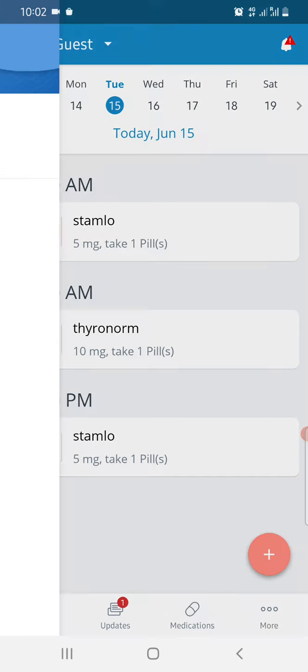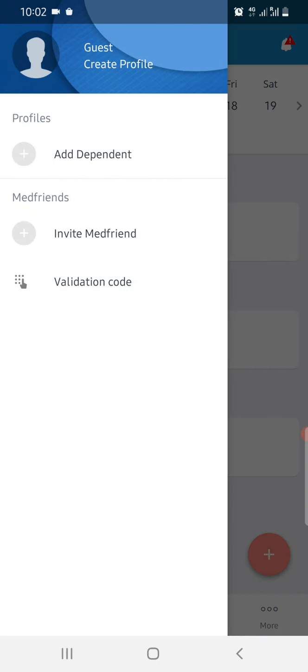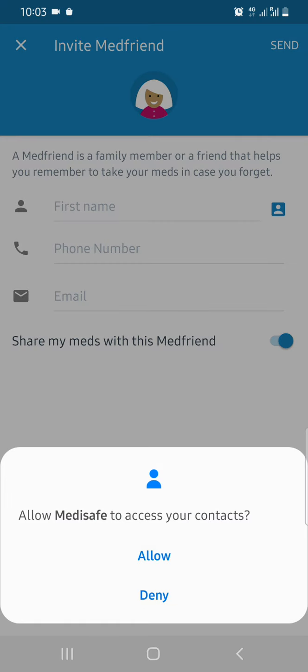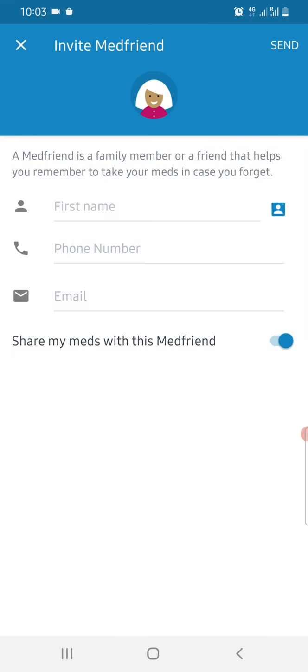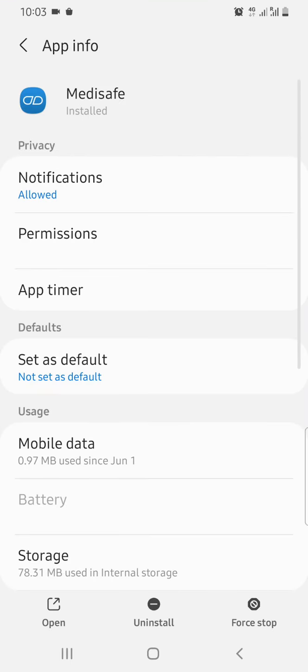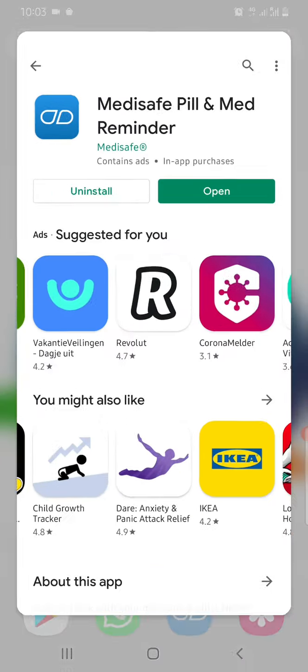So there are some very good things, like here in guest you can invite a med friend. Med friend means if I want someone to remind me in case I forget my medicines, I can add that number. For example, I can just click here and go to my contacts app, and if I disable something, let me enable it again. Okay, sorry for that. Let me open it again.